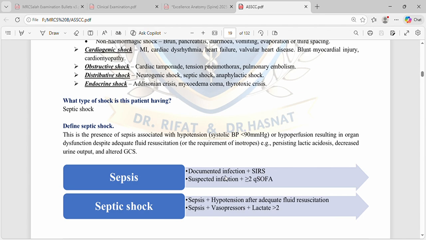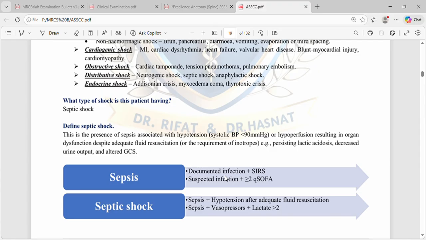Septic shock. Define septic shock. So this is the presence of sepsis associated with hypotension, systolic blood pressure less than 90, or hypoperfusion resulting in an organ dysfunction despite adequate fluid resuscitation, or the requirement of inotropes, such as persisting lactic acidosis, decreased urine output, and altered GCS. So again, what is septic shock?